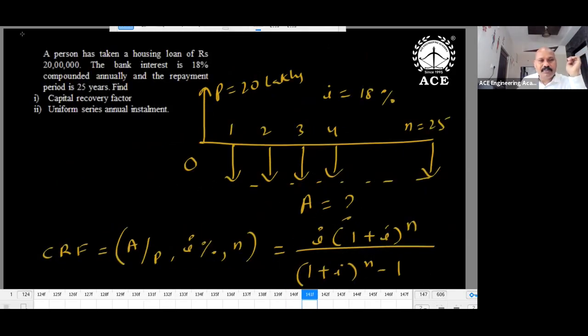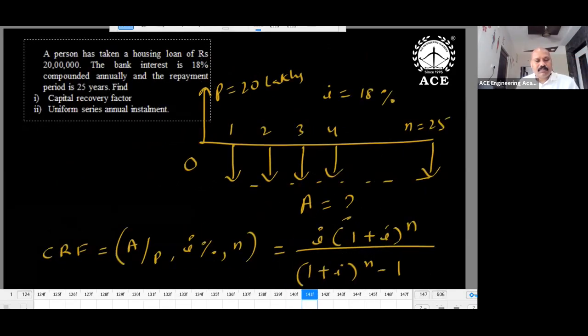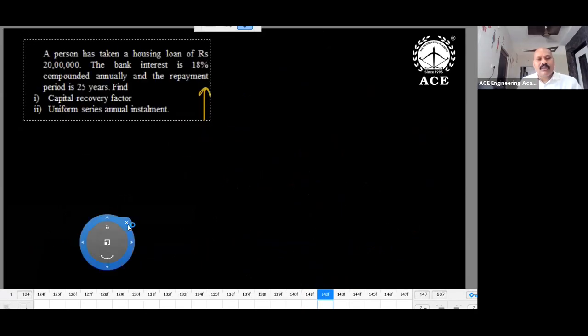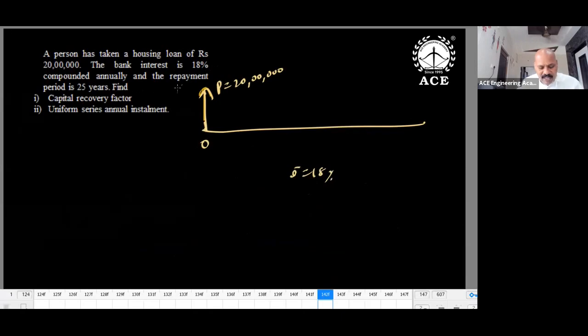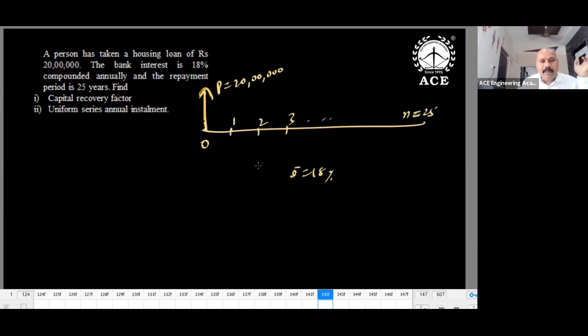Yeah, let us have this question. A person has taken a housing loan of 20 lakhs. So P is equal to 20 lakhs. Loan means positive. The bank interest is 18%, compounded annually. How many years? 25 years. So 1, 2, 3, up to 25, n is equal to 25. And capital recovery factor, uniform series annual installment. How is the money paid? Installment means we are paying. Payment means negative side. A we have to calculate.